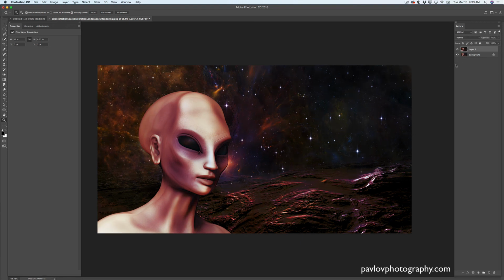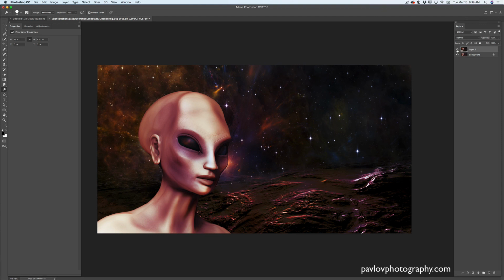What I can do now, guys, I can apply a few more steps to my image. I will switch to the Dodge tool, range midtones and exposure about 12, and I will paint over my alien reflection in his eyes, just like that. And now we can see a beautiful reflection. I love it a lot. Just like that. And guys, believe it or not, we are done.